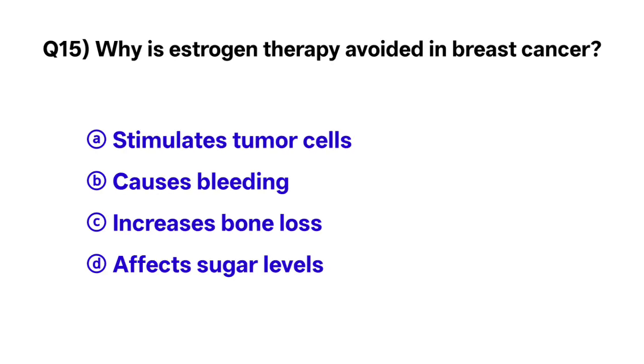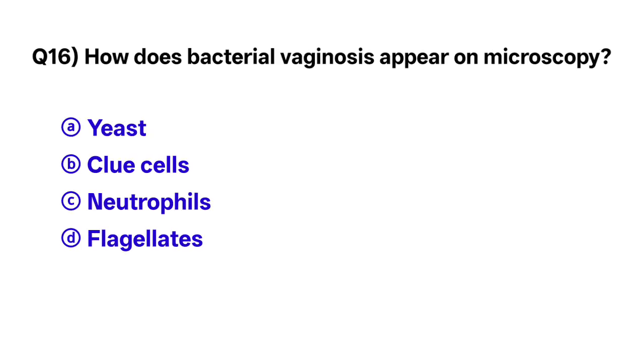Question number 15. Why is estrogen therapy avoided in breast cancer? The correct option is C. Stimulate tumor cells. Question number 16. How does bacterial vaginosis appear on microscopy? The correct option is B. Clue cells.